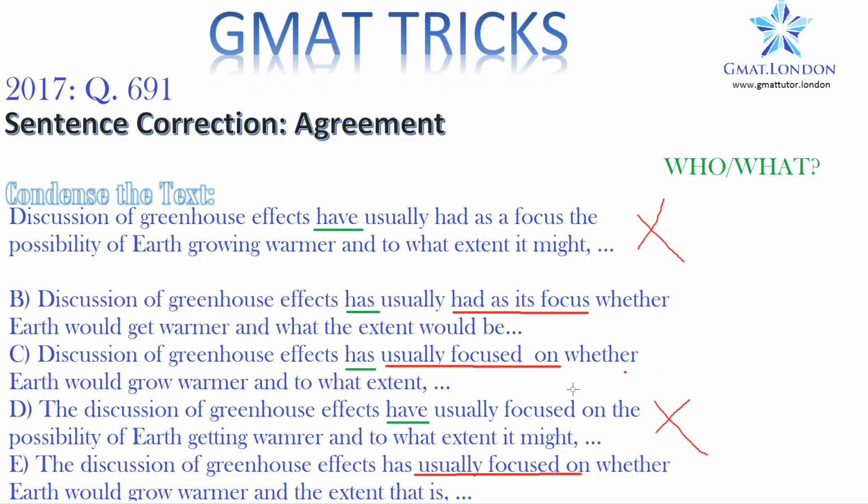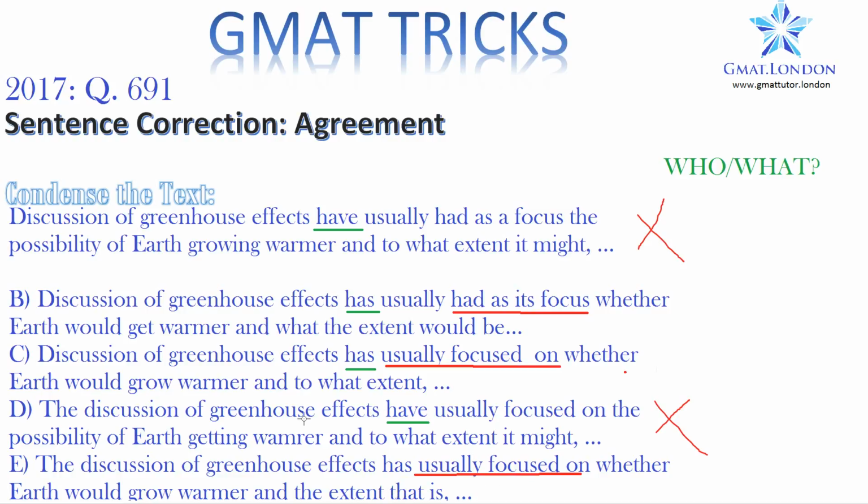GMAT usually prefers the shorter, simpler option with sentence correction. So we're going to go for C and E over B because that's 3 words and it's a much simpler way of saying focused on rather than saying had as its focus. Finally, what about C or E? Now we have to look at the end of the sentence.